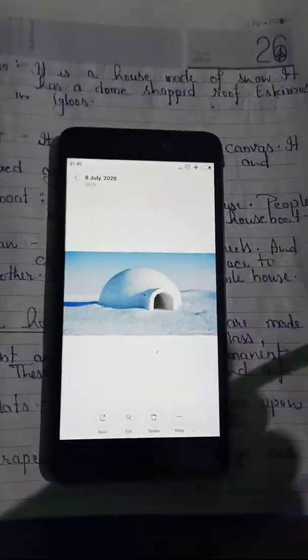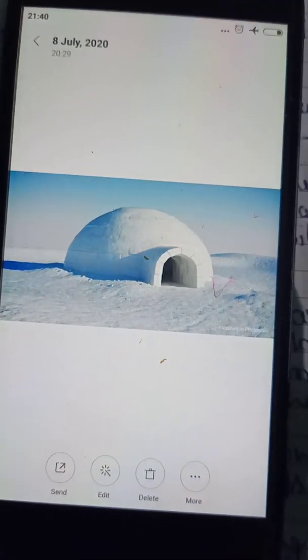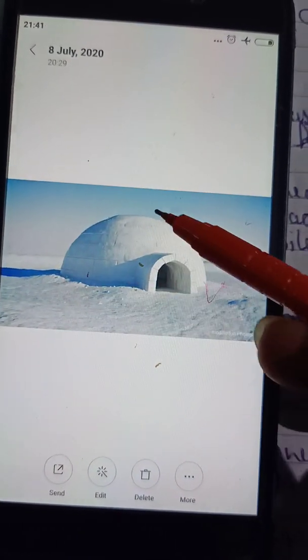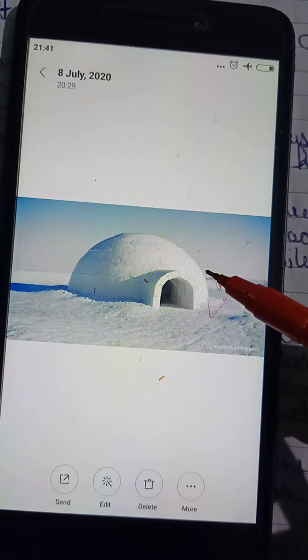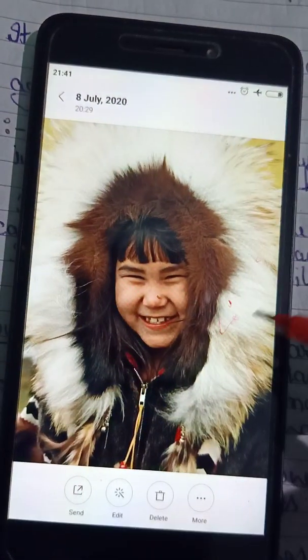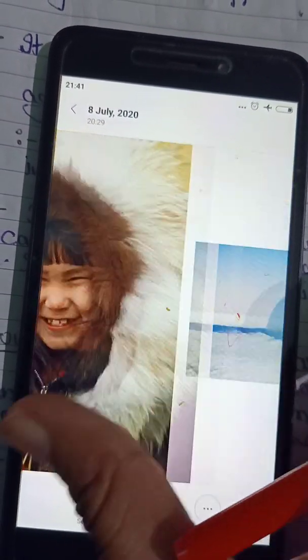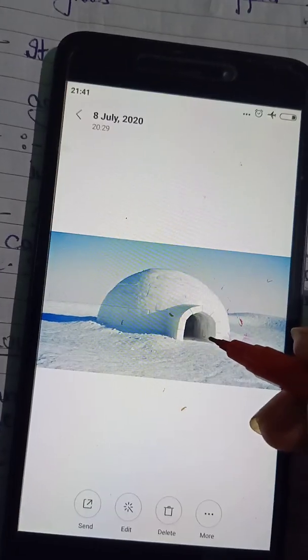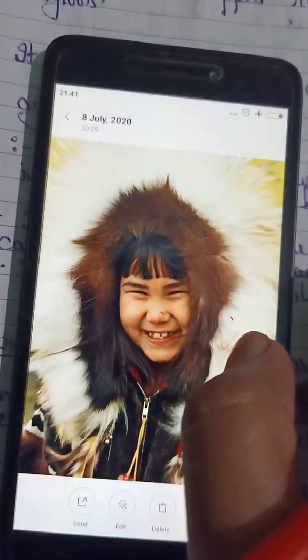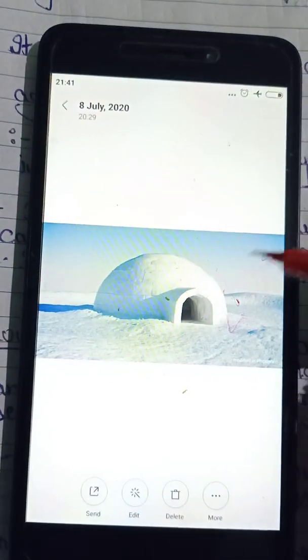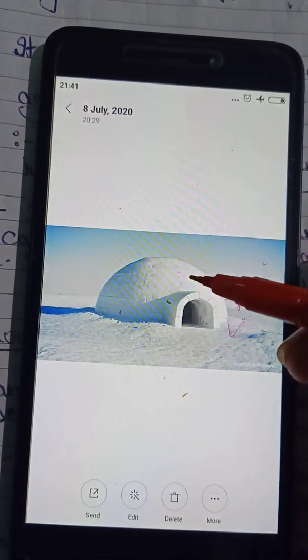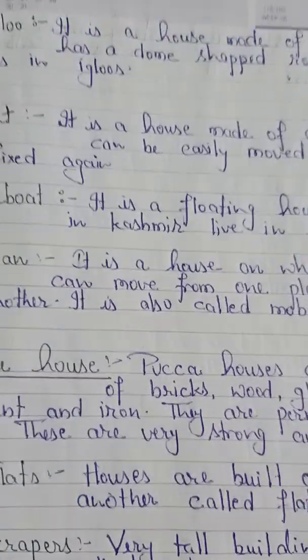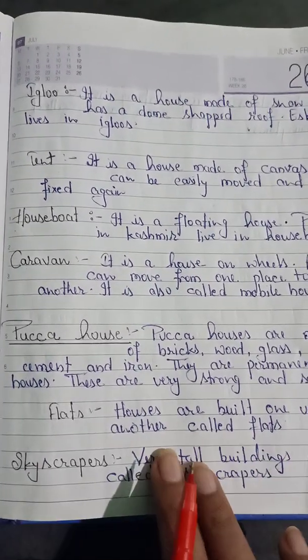You can see here, this is an igloo. The roofs are in round shape, that is called the dome roof, and these are called Eskimos. These persons mainly live inside these igloos, and it is also a temporary house, kacha house, because we can easily destroy this house. Next is tent.